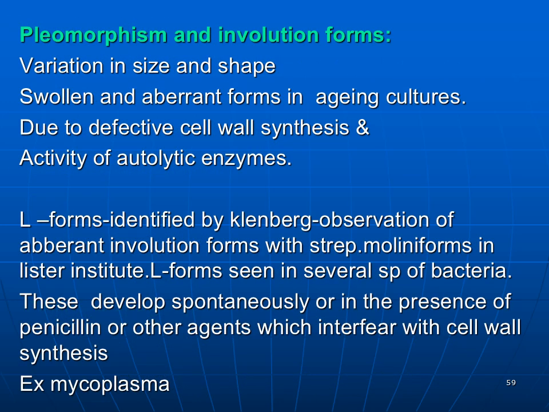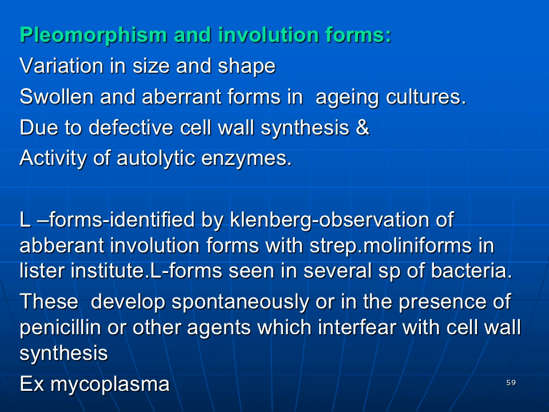Now, pleomorphism and involution forms. Pleomorphism means there is a variation in size and shape of the bacteria. Involution forms are swollen and aberrant forms in aging cultures. This pleomorphism and these involution forms are due to defective cell wall synthesis, and may also result from the activity of autolytic enzymes.